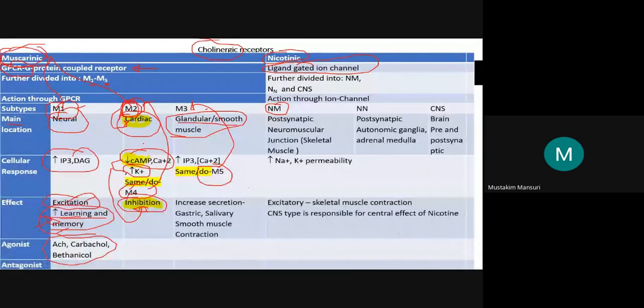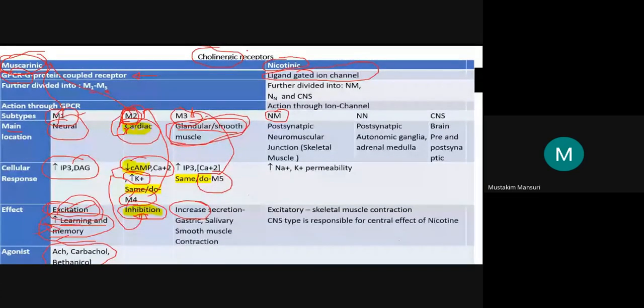Remember the general statement again. In general, it is excitatory. Yes, here we also observe an excitatory effect, an increase. In general, it is excitatory in nature. So now let us discuss M3, which is present in the glandular and smooth muscle.